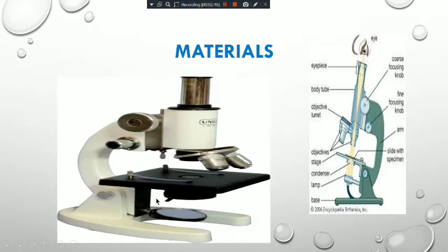Now, this is the microscope. It is a compound microscope, and these are the parts. The part near this end of the microscope is known as the eyepiece, as it is near to the eye. You can see through it over here, and that's why it is known as the eyepiece. This is the body tube. These are the two knobs for focusing.